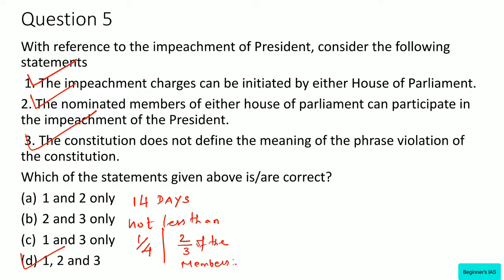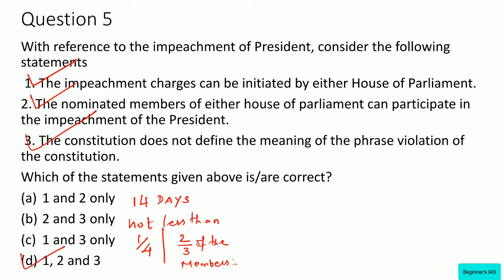And remember that if as a result of the investigation, a resolution is passed by a majority of not less than 2/3 of the membership of the house by which the charge was investigated or caused to be investigated, declaring that the charge preferred against the President has been sustained, such a resolution has the effect of removing the President from his office from the date the resolution is passed.